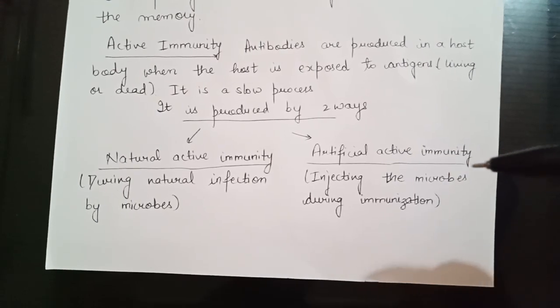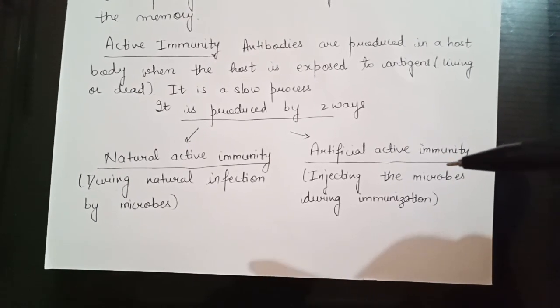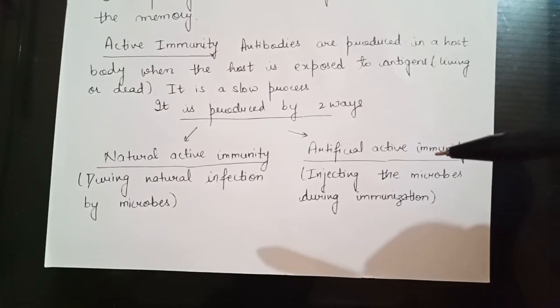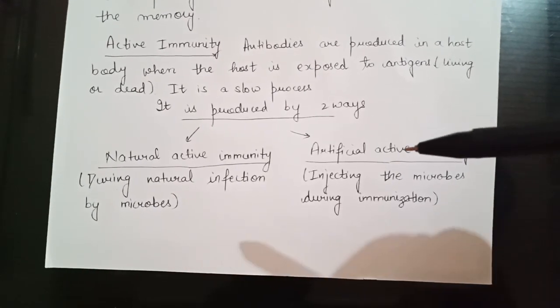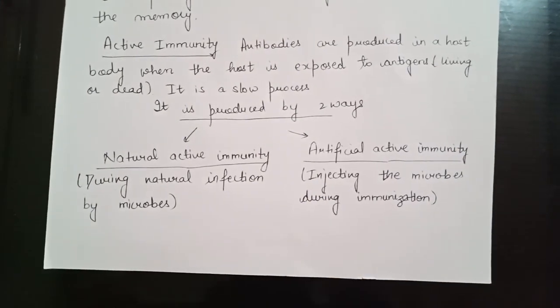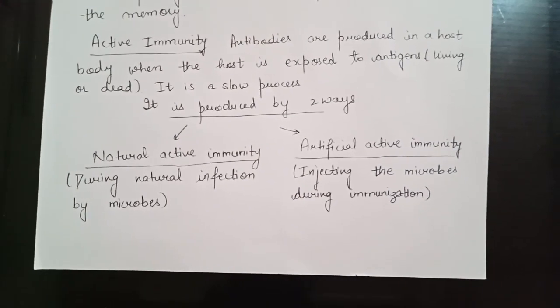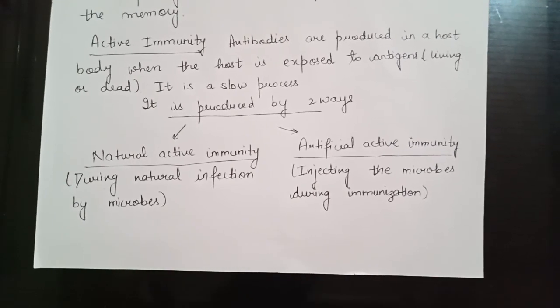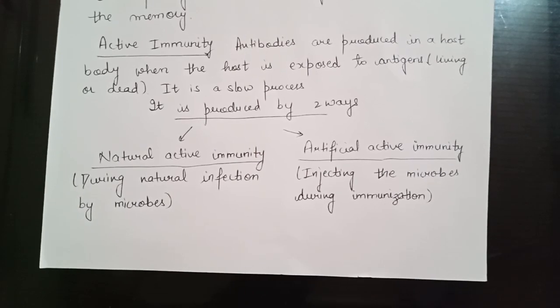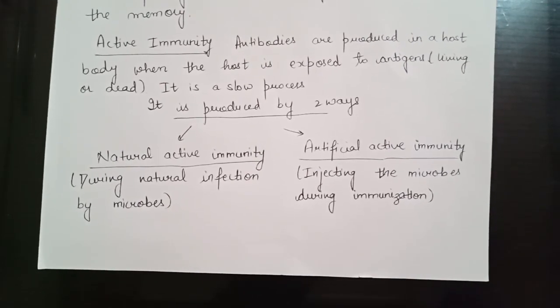But if an antigen is artificially introduced into your body, and then your body produces the antibodies, that is known as artificial active immunity. So one thing should be clear to you: active immunity means your own body is producing antibody, and passive means the antibodies are injected into your body from outside.